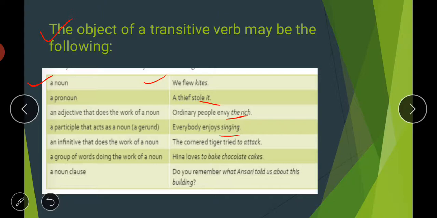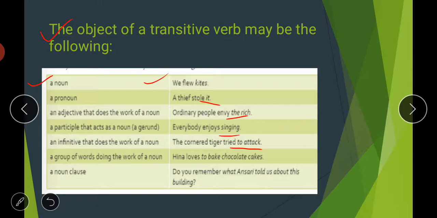Then an infinitive that does the work of a noun. Again, an infinitive that does the work of a noun. For example, the cornered tiger tried to attack. Which tiger? The cornered tiger. Tried to do what? To attack. So here again, the infinitive "to attack" is acting as the object of the transitive verb.